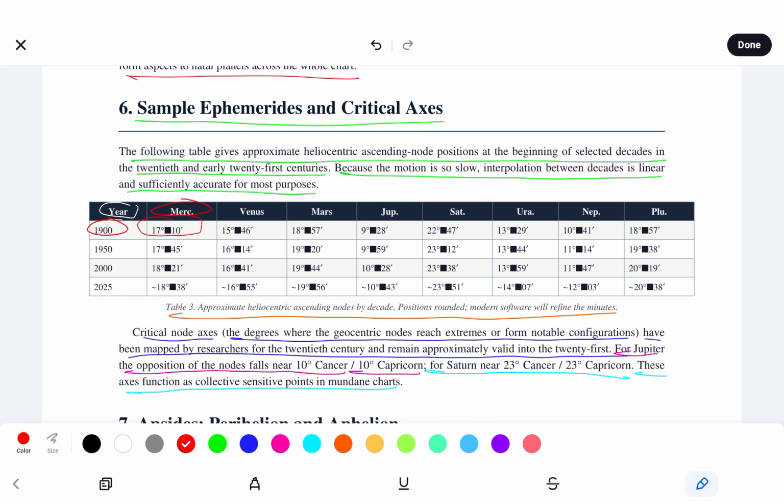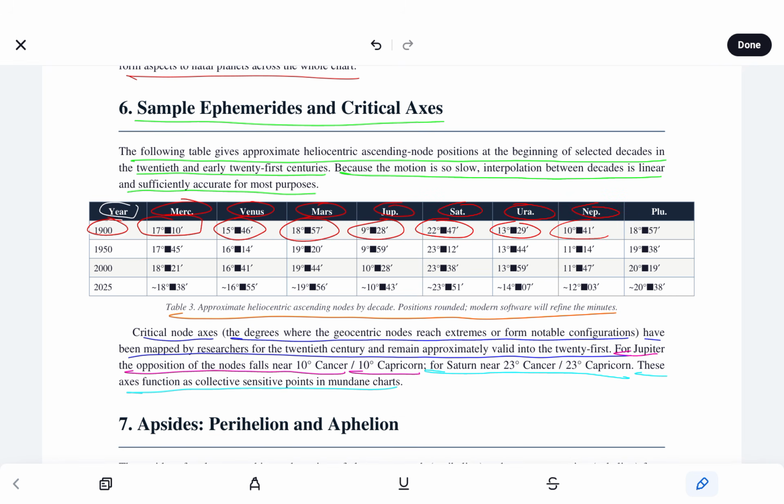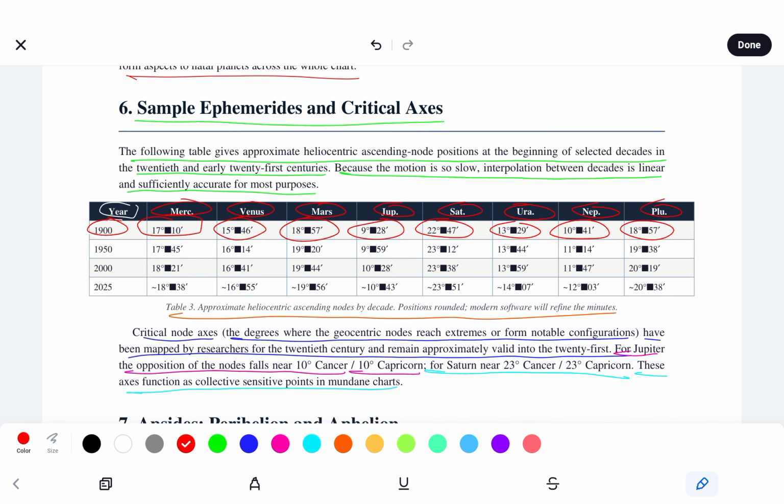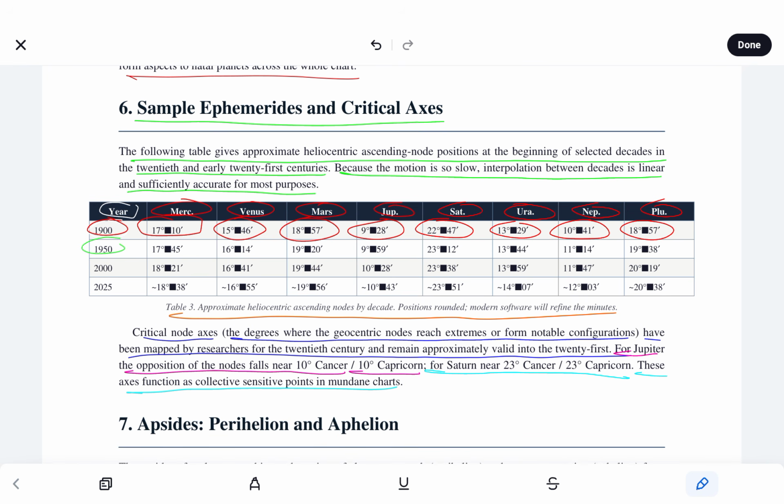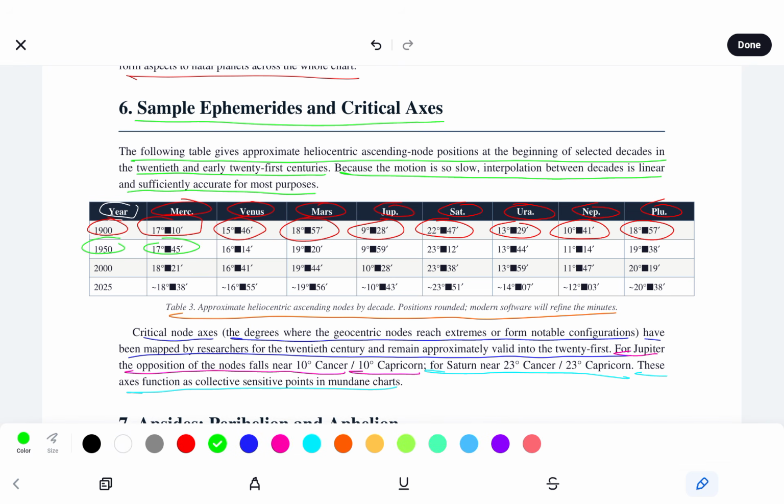Mercury, 17 degrees 10. Venus, 15 degrees 46. Mars, 18 degrees 57. Jupiter, 9 degrees 28. Saturn, 22 degrees 47. Uranus, 13 degrees 29. Neptune, 10 degrees 41. And Pluto, 18 degrees 57. We see in 1950, Mercury, 17 degrees 45. Venus at 16 degrees 14.